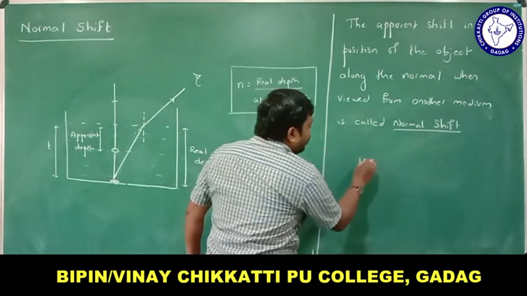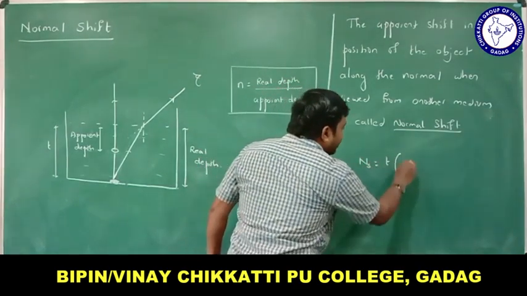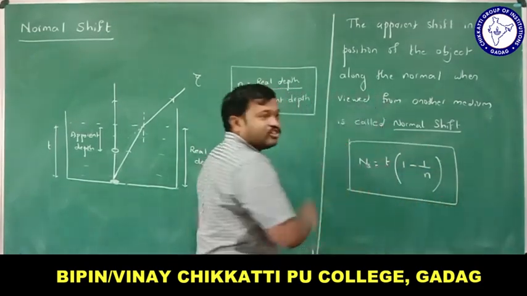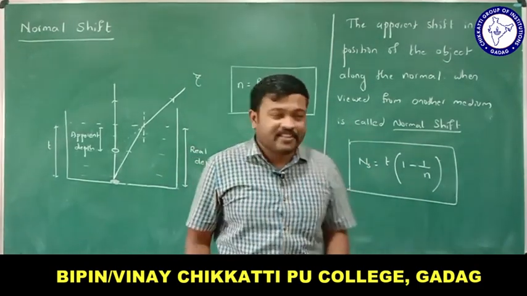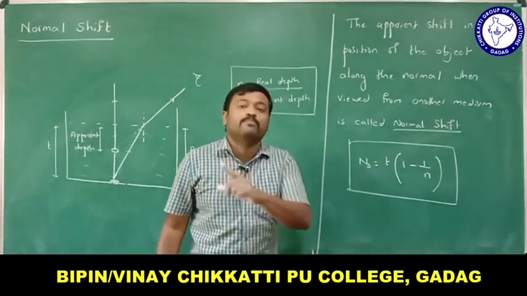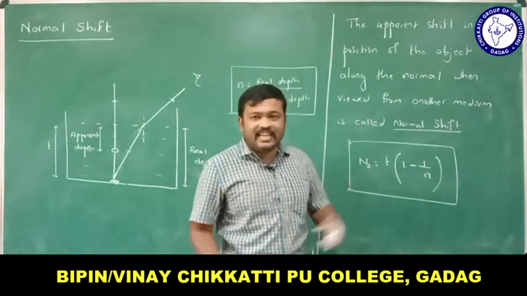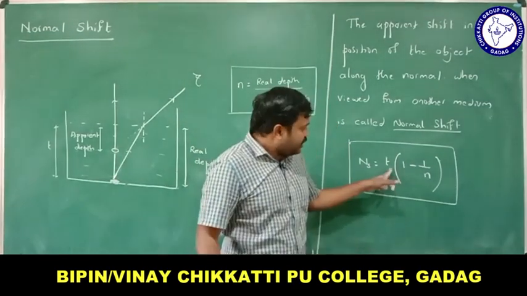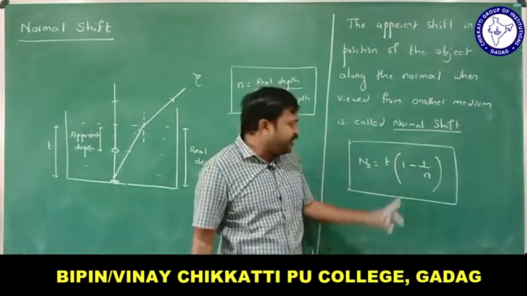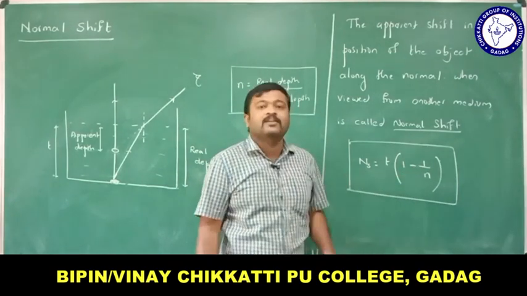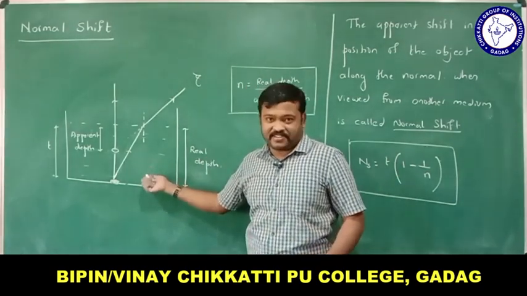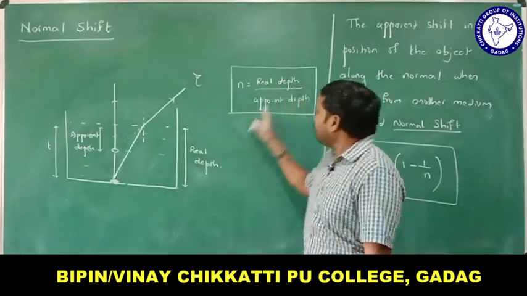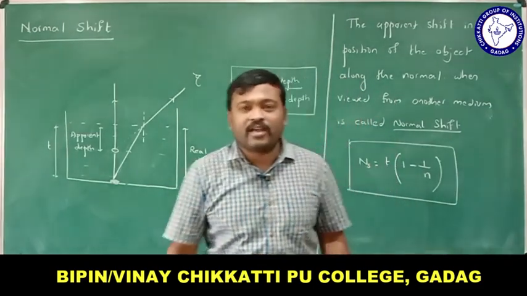There is a formula to calculate normal shift, that is ns equal to t(1 minus 1 by n). There is no derivation for this normal shift, but there is a formula that you need to remember: normal shift ns equal to t into bracket 1 minus 1 by n. What is t? That is the thickness, or let me call t the real depth, the thickness of the water, into bracket 1 minus 1 by n. So what is n? The refractive index of this medium, right? We can calculate the refractive index by the ratio of real depth divided by apparent depth.